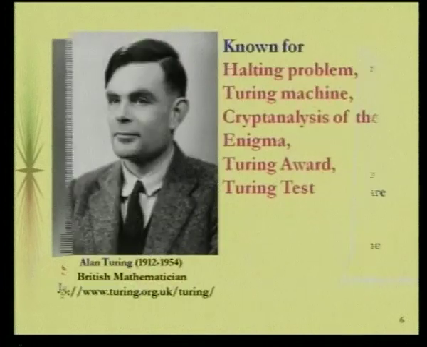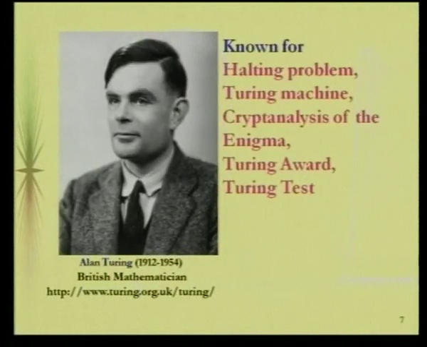The next person whom I am going to introduce is Alan Turing. He is a very important person as far as our subject is concerned, because wherever you are talking about computability, that is whether a problem is going to be decidable or not decidable, we need the help of Turing machines. The Turing machines were proposed by Alan Turing, and he is very well known for cryptanalysis of the Enigma, which is very famous during World War II. He is also very well known for the Turing test.